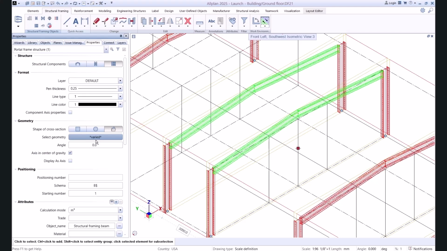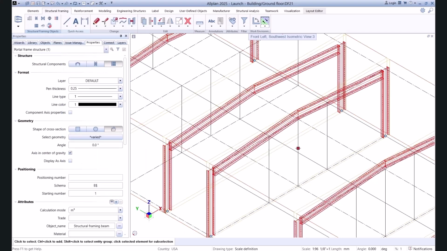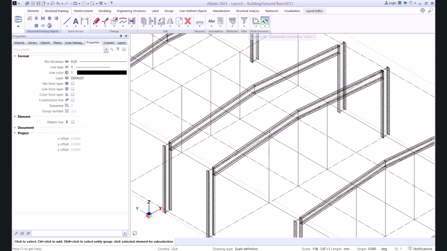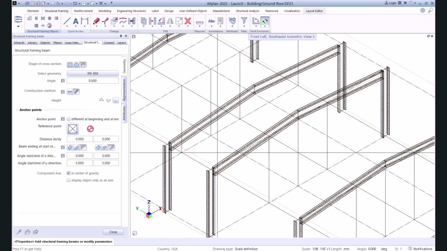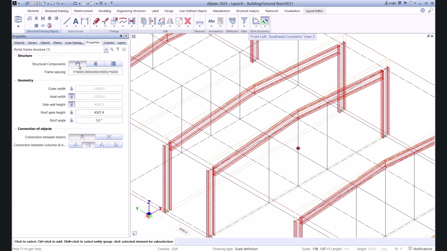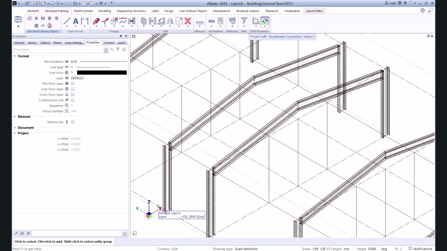It is also possible to modify individual or a subset of the structure's elements as they are still fully intelligent structural framing beams and columns. Customizations are retained even when the entire portal frame structure needs to be modified due to design changes, such as the overall roof slope in this example. Back to you, Tim.